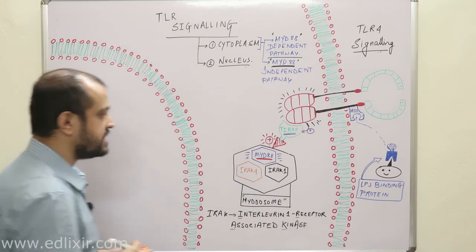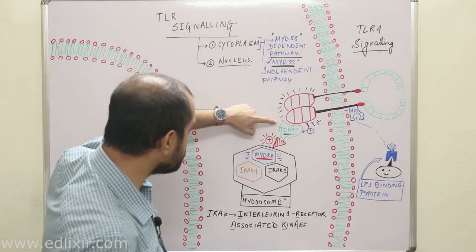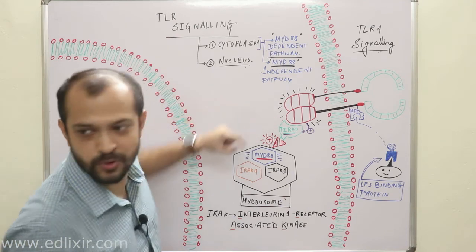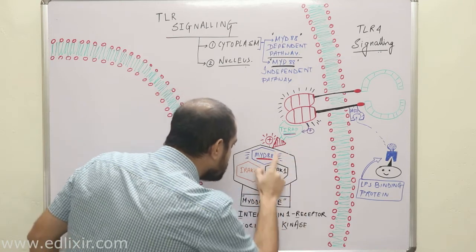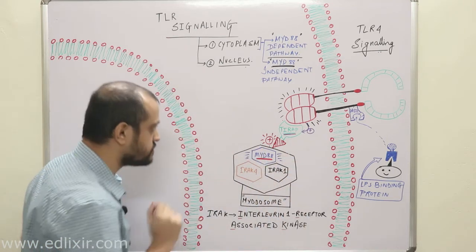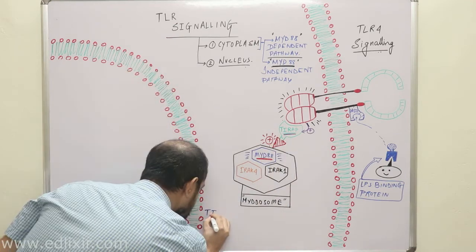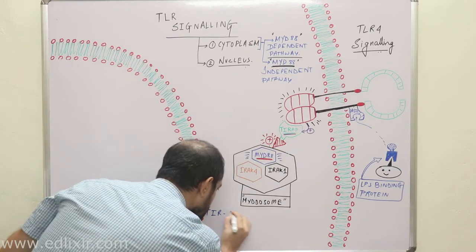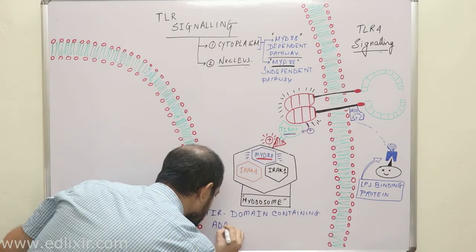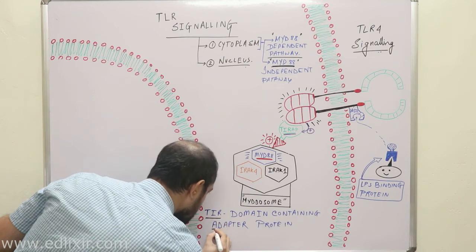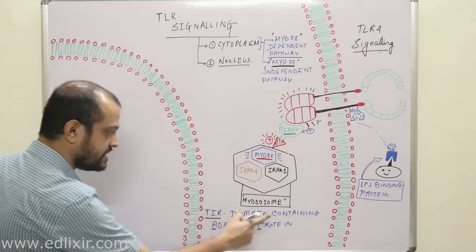Now it activates MyD88. Okay, clear? So TIRAP is actually the adapter protein which is activating MyD88. Listen with all your attention. What is the full form of this TIRAP? TIR domain containing adapter protein. This is TIR and this is adapter protein. This is TIRAP. Clear?